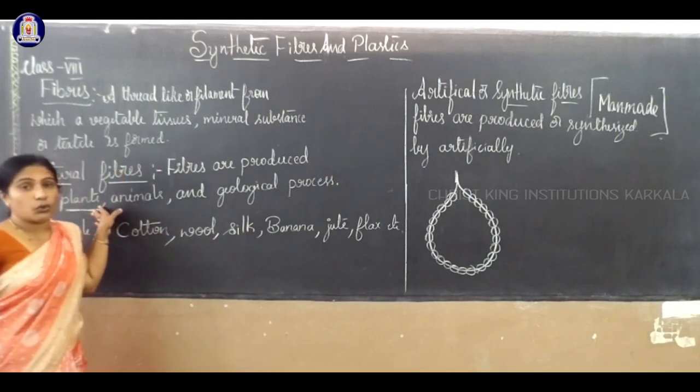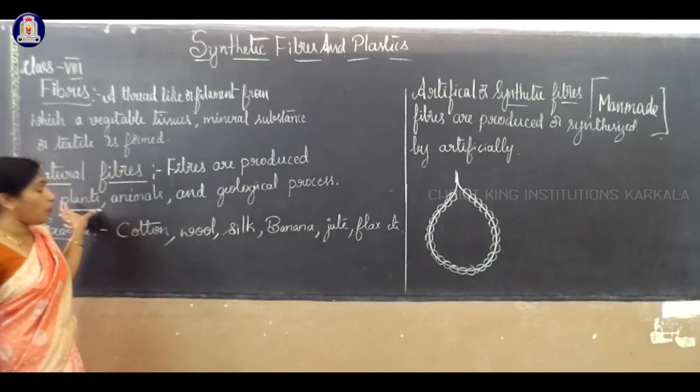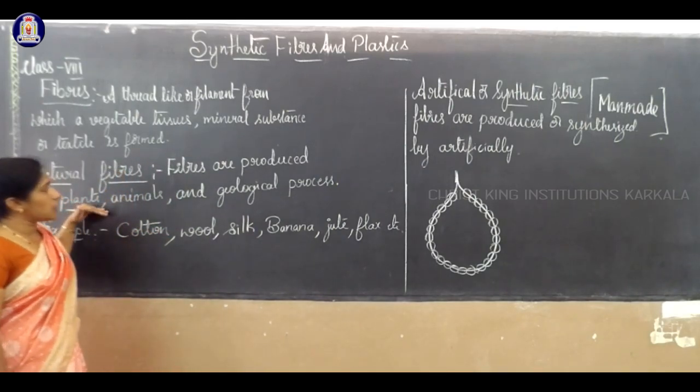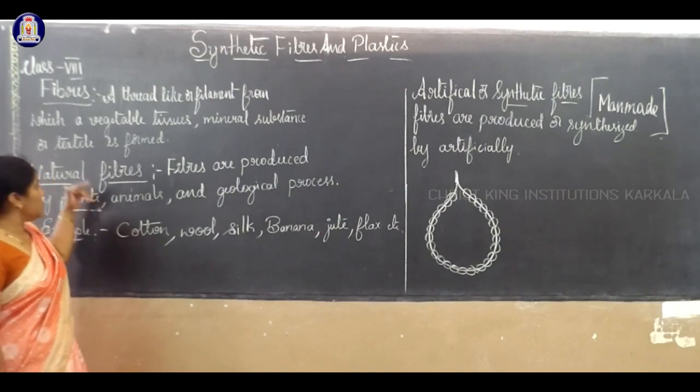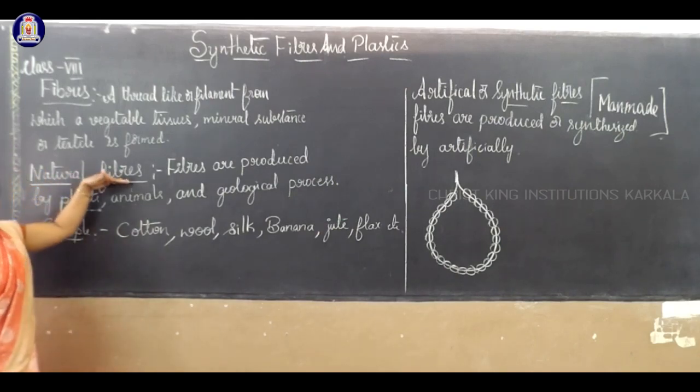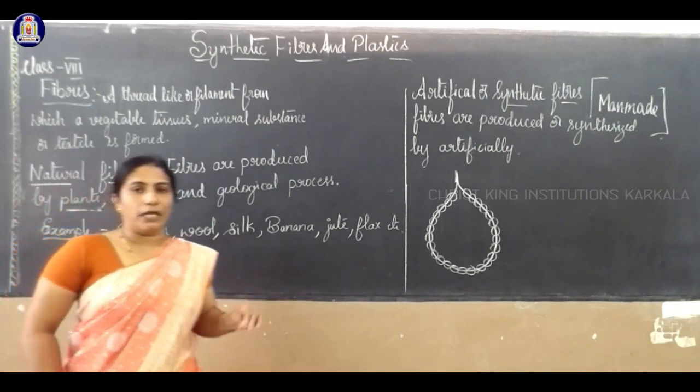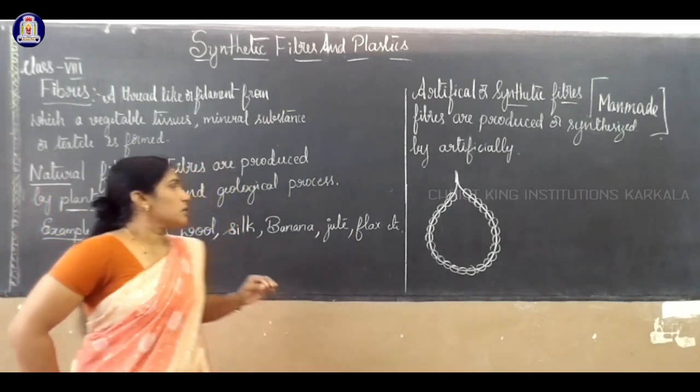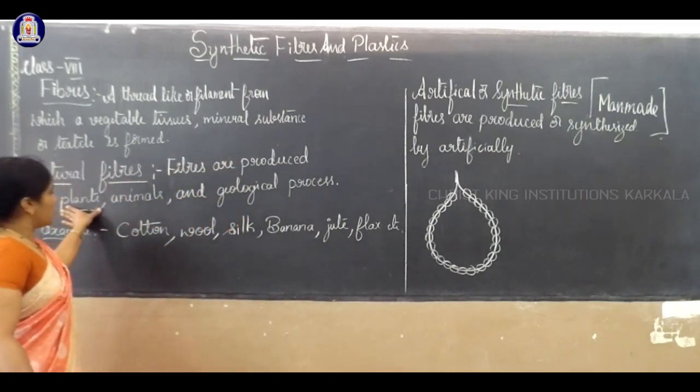The husk of the coconut is used to prepare thread-like structures. That is called natural fibers, obtained from the plant itself in nature.